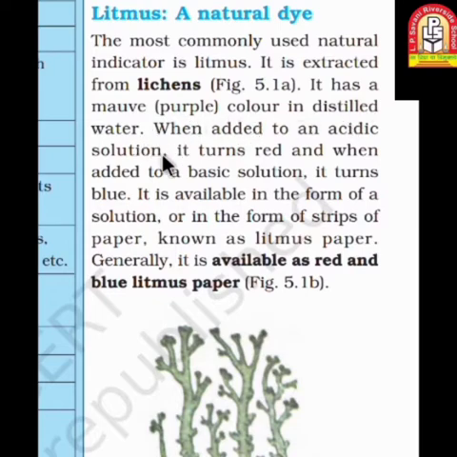When you put it in distilled water, it gives a purple color, and from this lichen we extract something whose name is litmus. When added to an acidic solution, it turns red, and when added to a basic solution, it turns blue. It is available in the form of solution or in the form of strips of paper known as litmus paper. Generally, it's available as red and blue litmus paper.